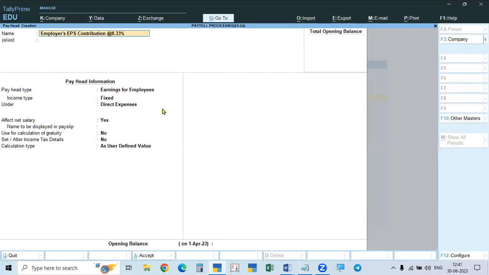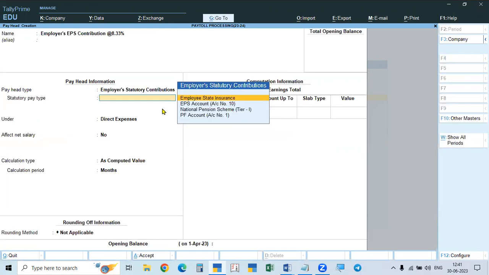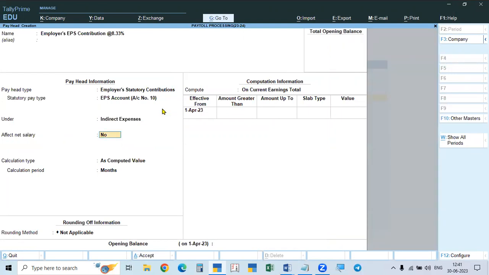It is also the employer's statutory contribution. What is the amount? It is the EPS contribution, and it is called EPS account number 10. It is also an indirect expense to the employer. It will not affect the salary, and it is to be computed.